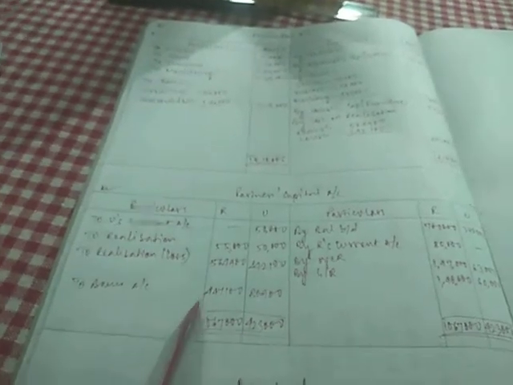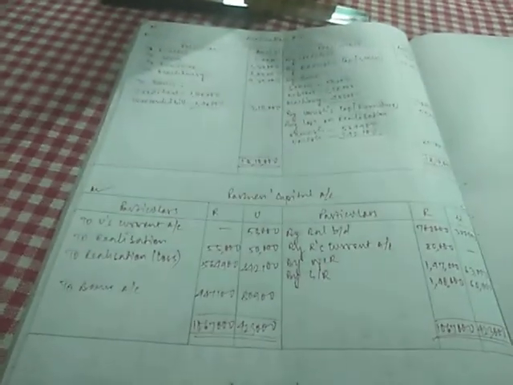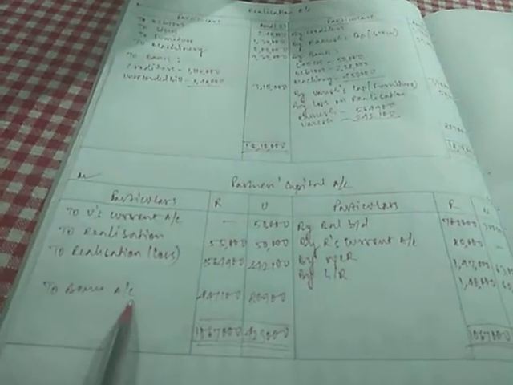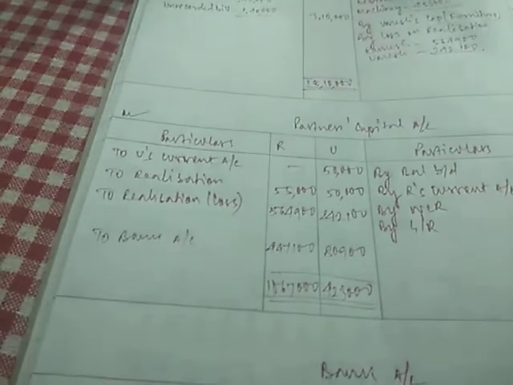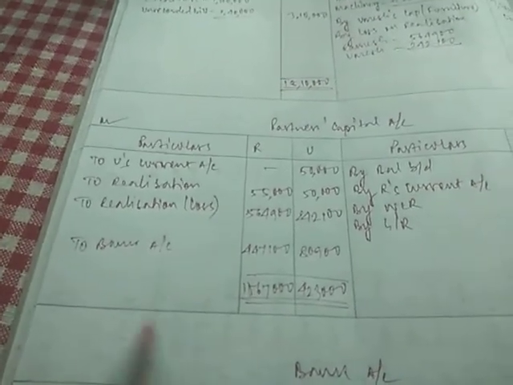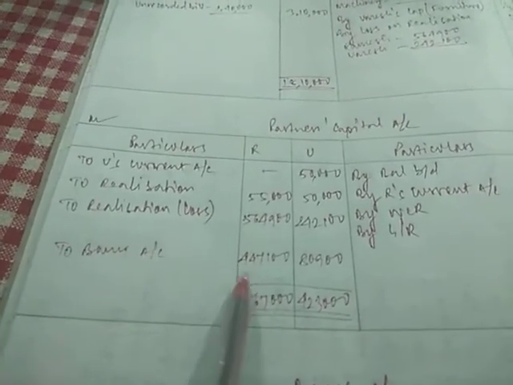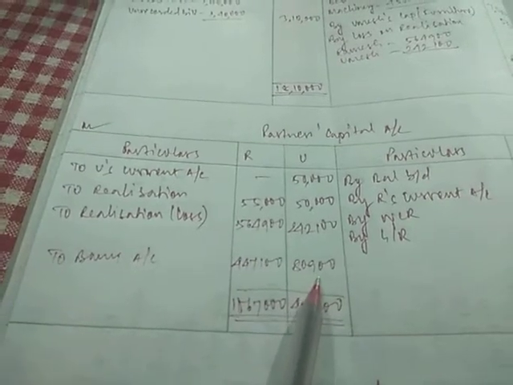After this, the partners' capital is also over. You can balance it too. After balancing, you find the balance on the debit side. So this will not be termed as balance C/D. Till now what we have been doing, we'll term it as bank account. So it will be written to bank account 4,47,100 and 80,900 will be the balance of Ramesh capital and Umesh capital.